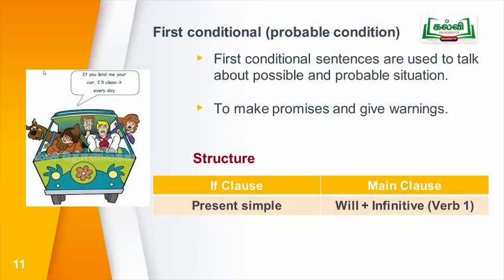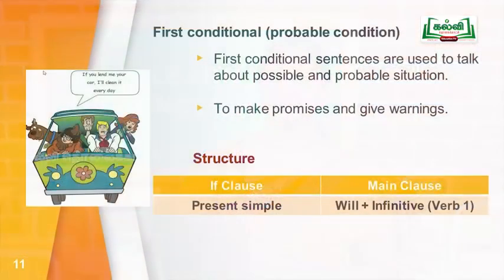First conditional sentences are also used to make promises and give warnings. When children are innocent and play with fire, mother would say, if you touch the fire, it will hurt you. This is a warning. You need some help. So, at that time, you ask your friend, if you do it for me, I will support you in another way. That is a promise.